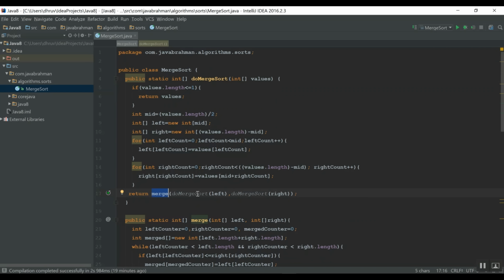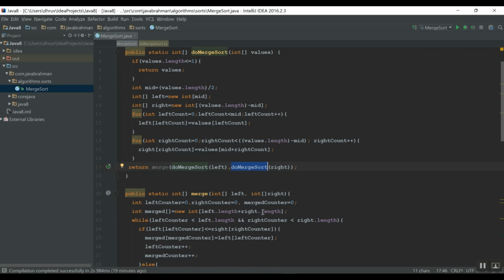When you have a two element array here and a one element array here, then this goes and calls do merge sort with the two element array, which breaks up into two arrays of one element and one element. So in effect, this merge will work on one element and one element ultimately for all the elements at the bottommost part of the recursion.